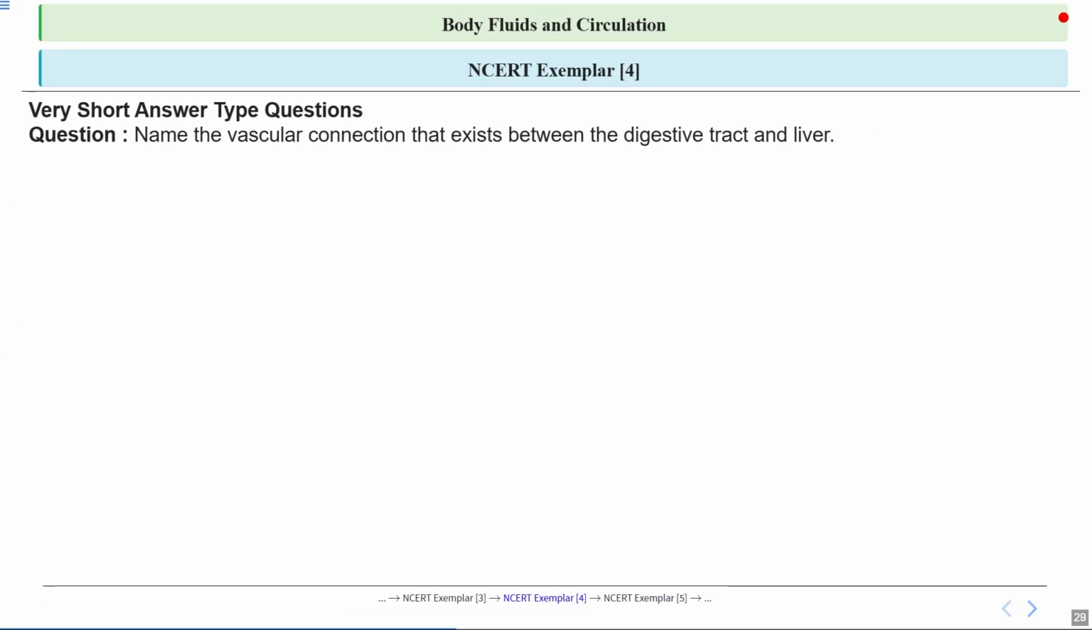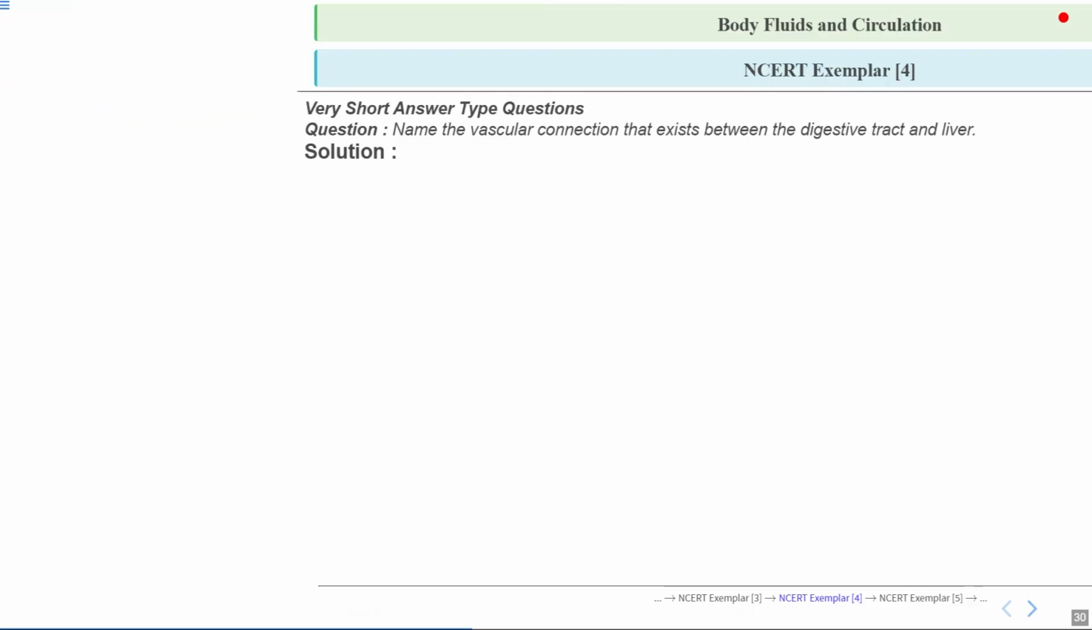Now this is question number 4, and the question is, name the vascular connection that exists between the digestive tract and liver. So the answer is the hepatic portal system. This is a special network of blood vessels that carries blood rich in nutrients directly from the digestive tract to the liver. You can imagine it like a delivery route that takes packages straight from the warehouse, that is the digestive tract, to the main processing center, that is the liver, before they are sent out to the rest of the body.